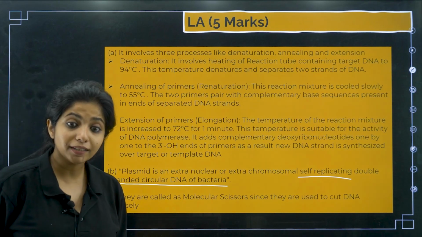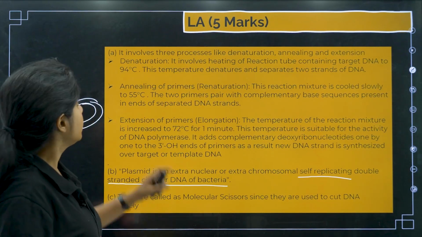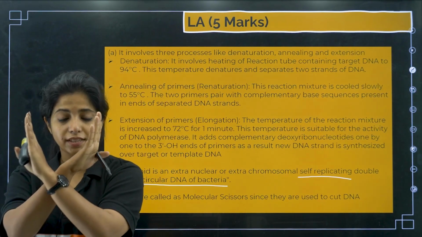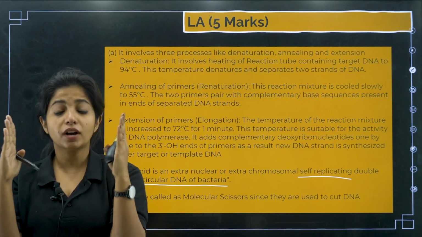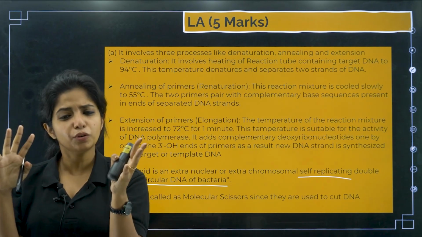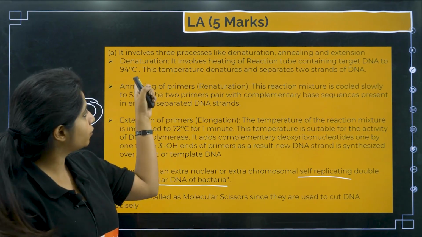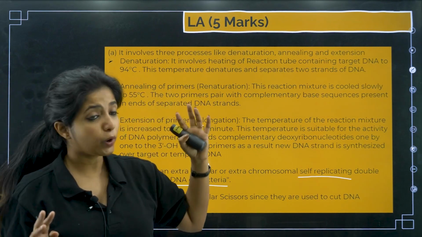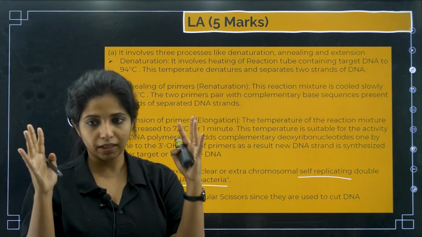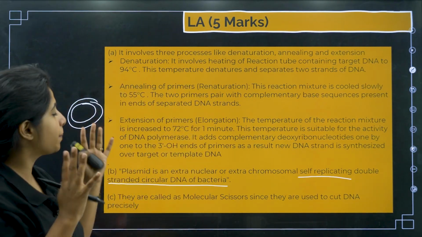Okay, and what are the three very important steps of PCR, my dear children? Denaturation. First, the DNA strand is there, you have to open it up, right? This occurs in 92 to 95 degrees Celsius. So here it is 94, so you can go with that. At this particular point of time, the DNA will get separated basically.